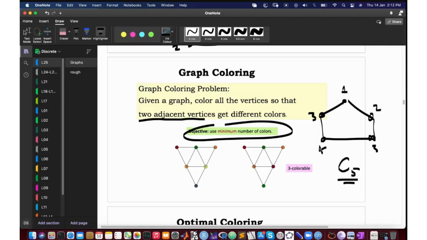Okay, so for example, if I color this node with 2, then the number of colors I'm using is 3. I'm using 1, 2, and 3, and that's it. And this is a proper coloring because every edge has 2 different colors on its incident vertices.